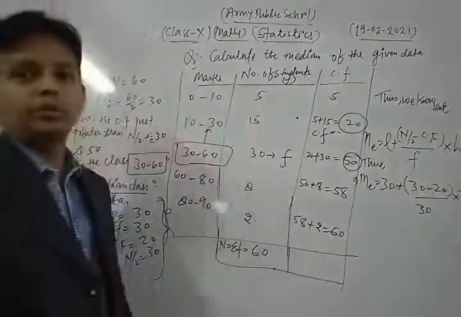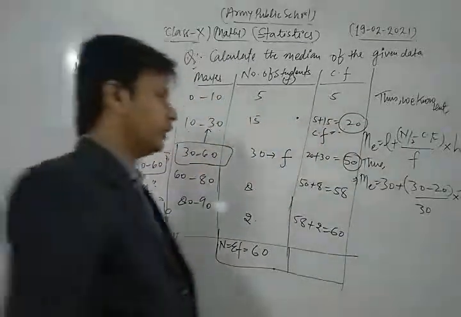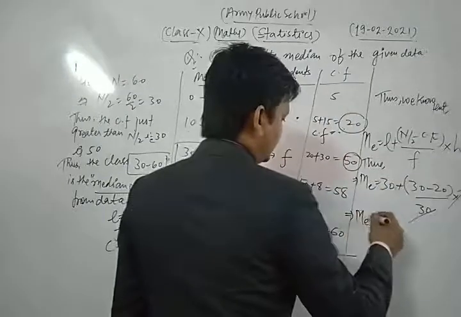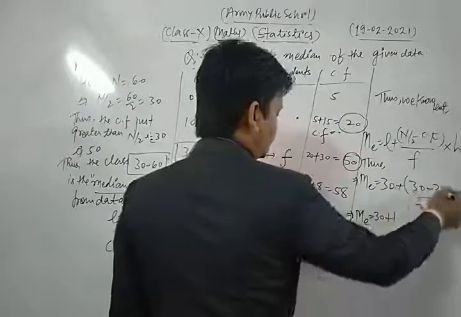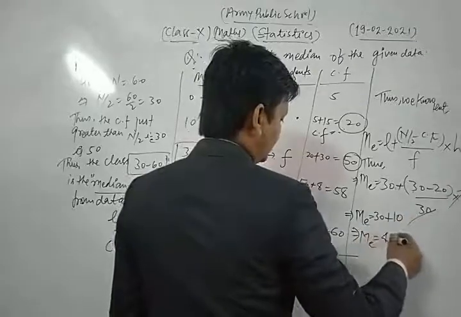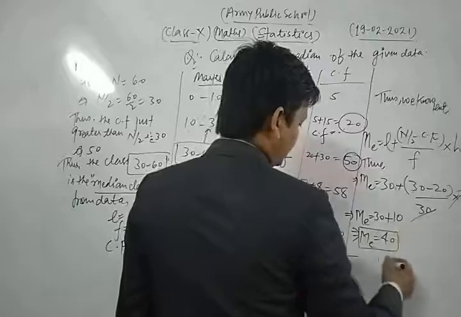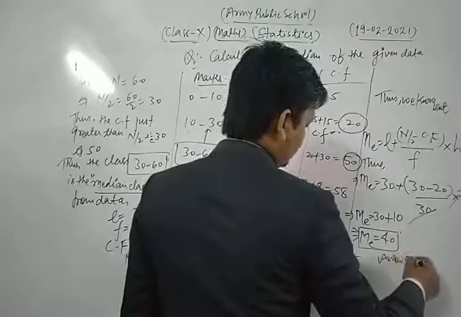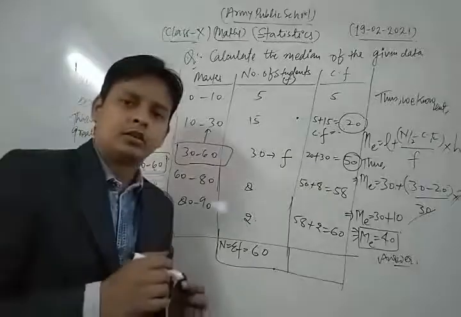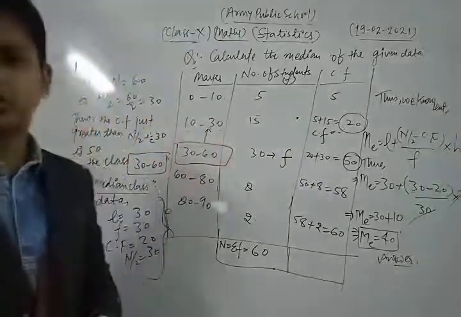Now we put in each value and the 30s cancel each other. Thus the median is 30 plus 10, that is 40. This is the required solution of the given data.